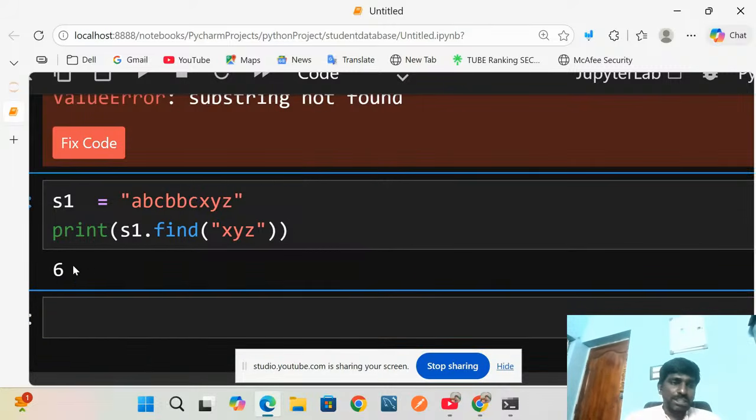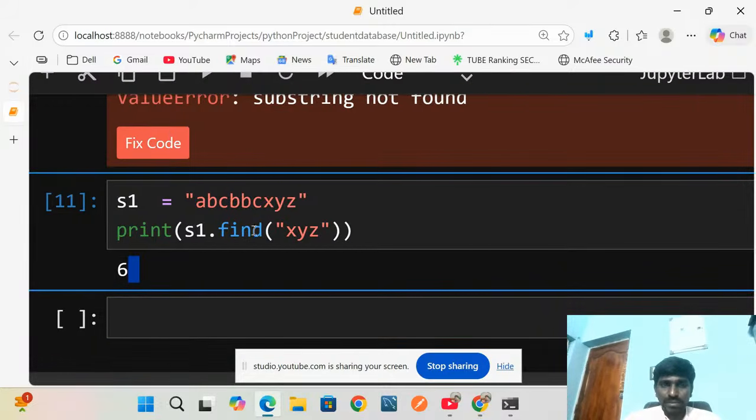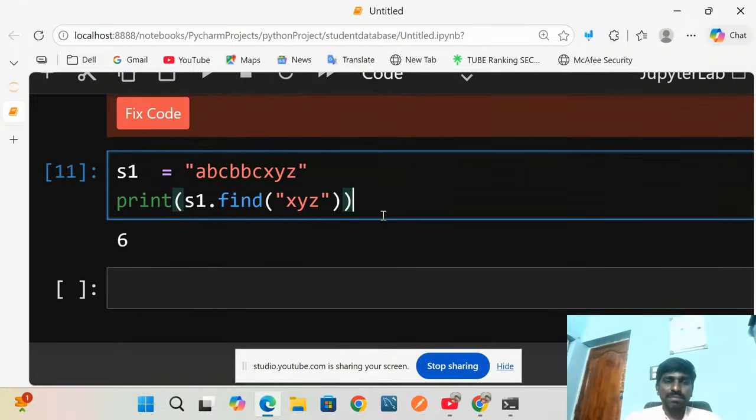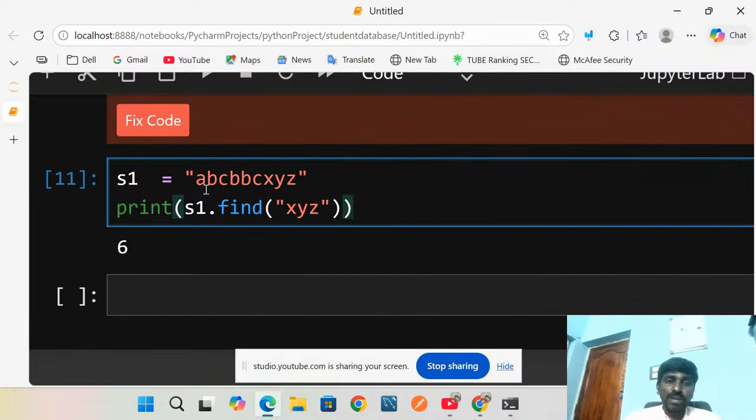It will give 6. Why? Because 0, 1, 2, 3, 4, 5, 6, the index will start at 6. Both find and index start counting from 0, not 1. Index starts with 0, that you have to remember.